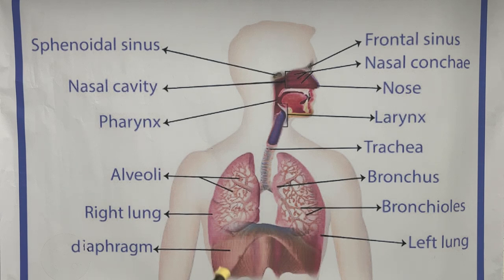For example, in police selections, at inhale time the chest has to increase a minimum of 5 centimeters, and if it does not, they are not eligible for the police selections. So this is only a general knowledge point for you.